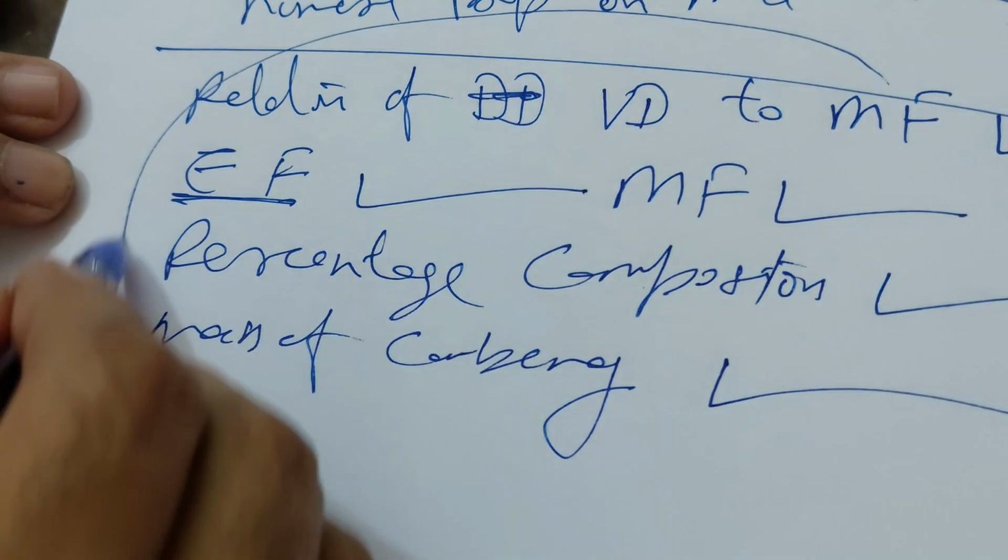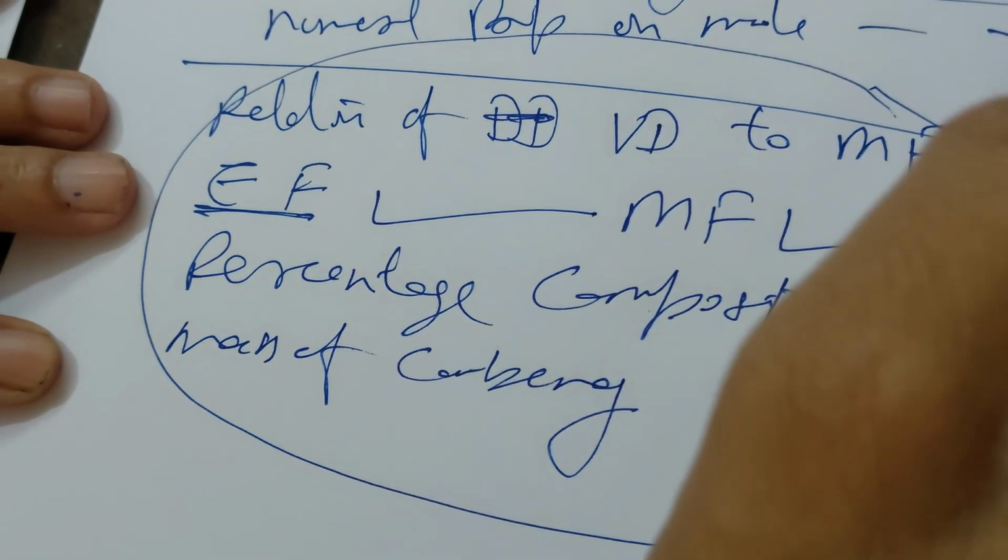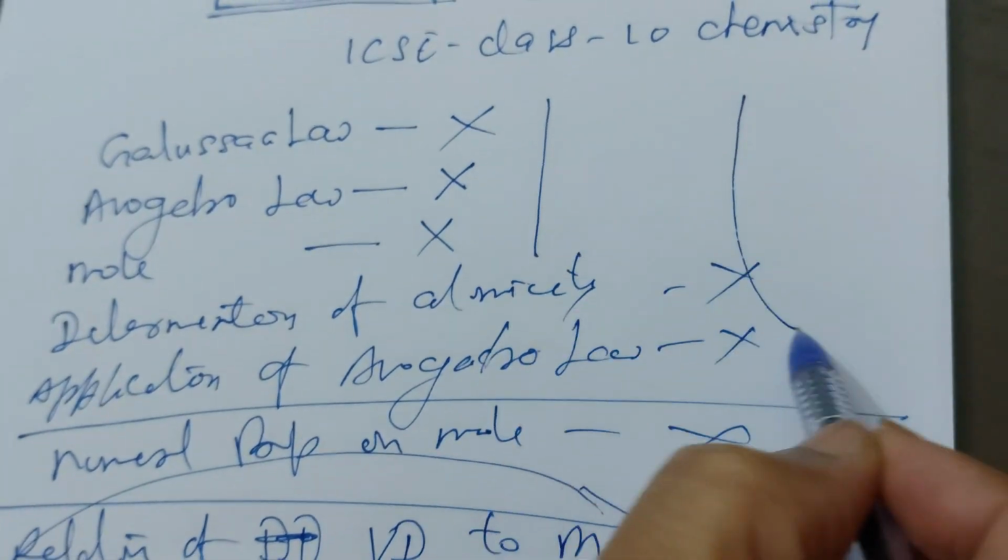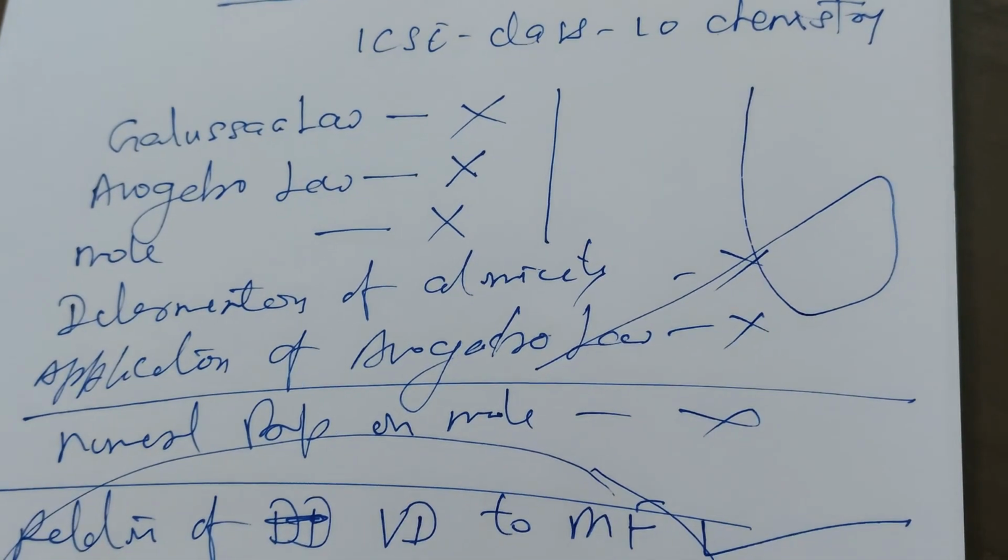So we discuss only these topics, and we do not need to discuss the other topics. These topics are not included.